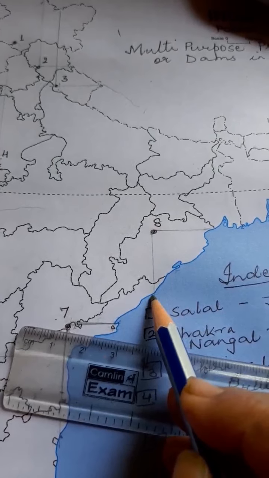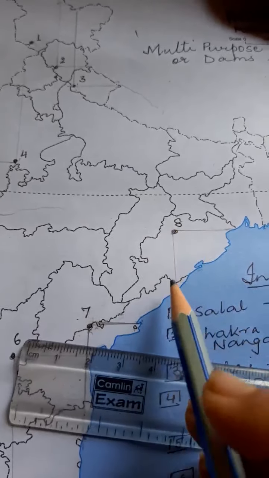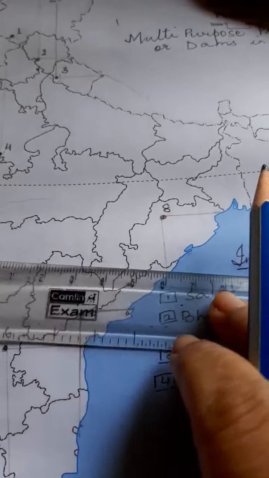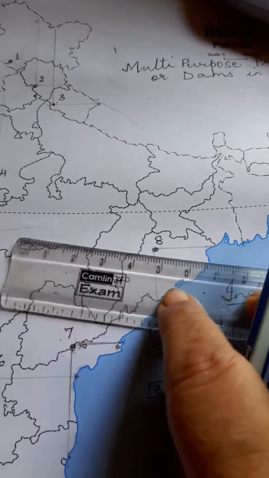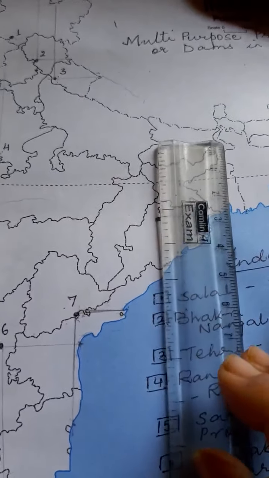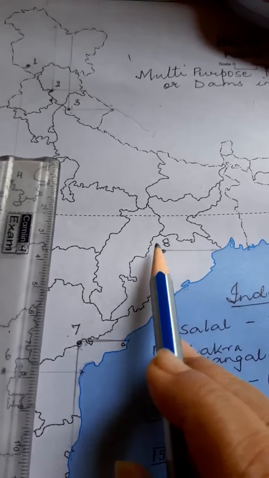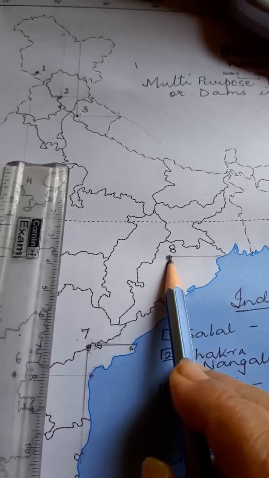So one line from here, the other line from here, and if you join both together, the intersection point will be Hirakud Dam.